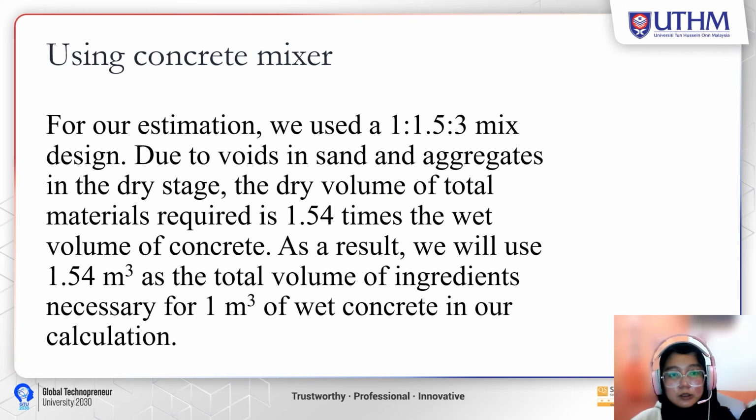The next part is using a concrete mixer. Due to voids in sand and aggregates in the dry state, the dry volume of total materials required is 1.54 times the wet volume of concrete. As a result, we will use 1.54 meter cube as the total volume of ingredients necessary for 1 meter cube of wet concrete in our calculation.